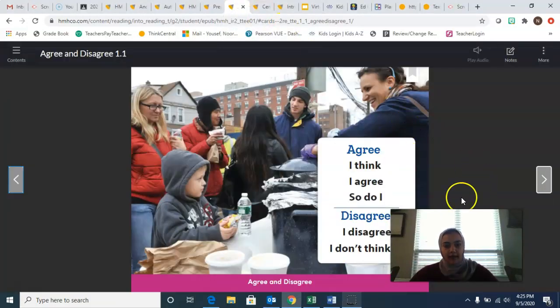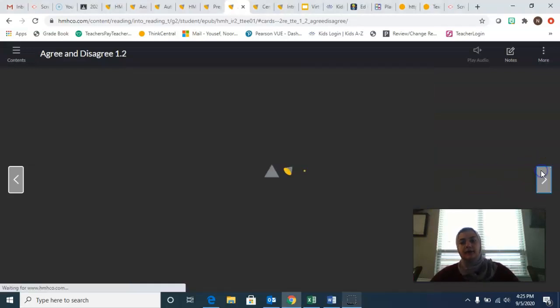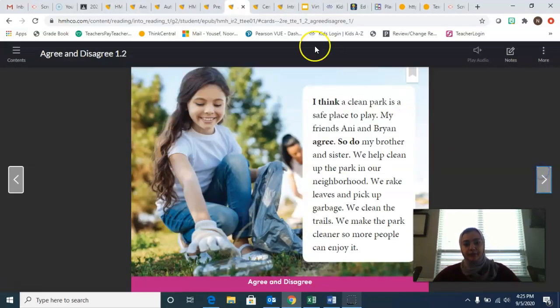Before we end this lesson, I want to talk about how we agree and how we disagree. So if you agree with something, you usually start by saying, I think, I agree, or so do I, right? Those are how you start your sentences. I know you guys know this, you kind of already say it, but I have to go over it. Now, if you want to disagree with something, you say, I disagree, and then you say why. Or I don't think so, and then you say why. That's to disagree, right? Okay.